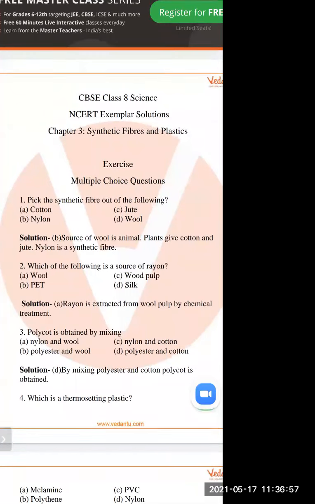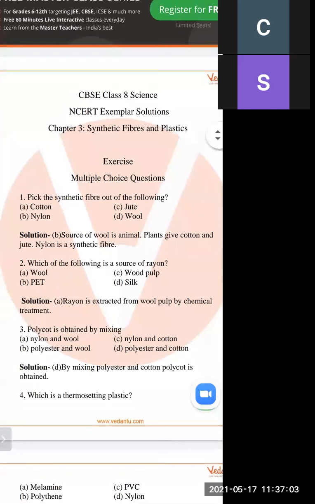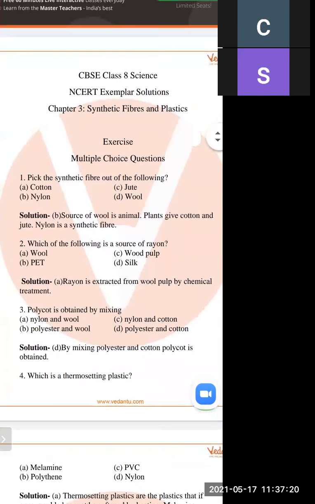So there are two types of fiber, natural fiber and synthetic fiber. And what do you mean by natural fiber? The fibers which are obtained from plants and animals are called natural fiber. And the fibers that are obtained from the chemicals are called synthetic fiber. So out of these four options, nylon is a synthetic fiber.